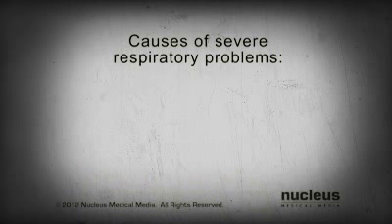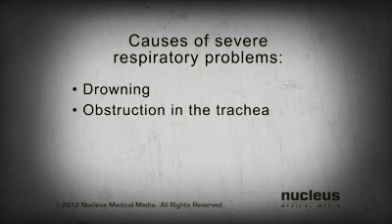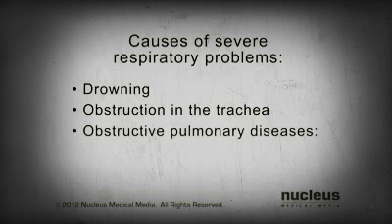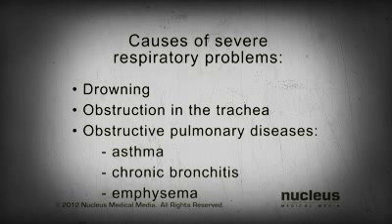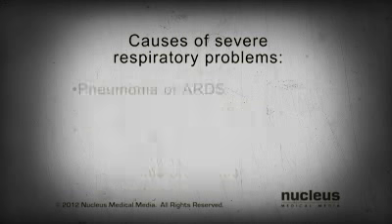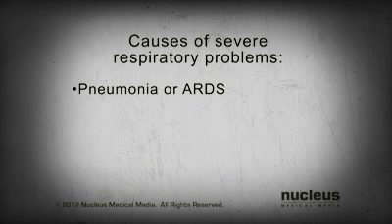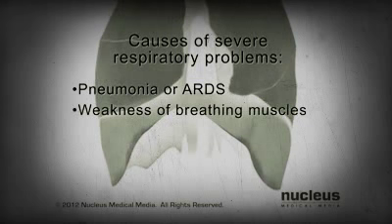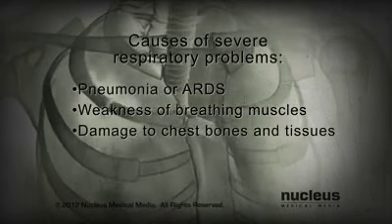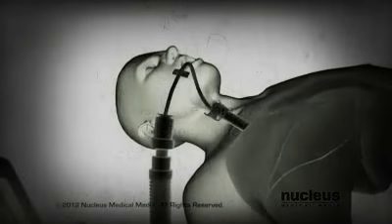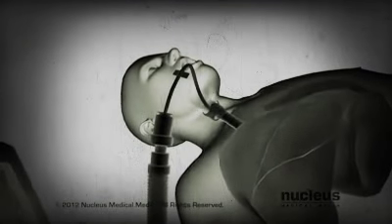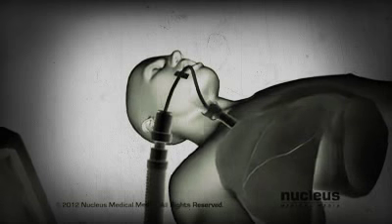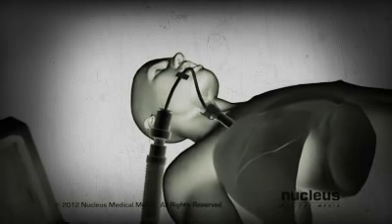Some conditions that may lead to severe respiratory problems include drowning, and obstruction in the trachea, such as a foreign object or tumor, obstructive pulmonary diseases such as asthma, chronic bronchitis, and emphysema, diseases such as pneumonia and acute respiratory distress syndrome, or ARDS, severe weakness of the muscles that control breathing, and damage to the bones and tissues of the chest. Under these circumstances, you may need additional oxygen or breathing support through mechanical ventilation.